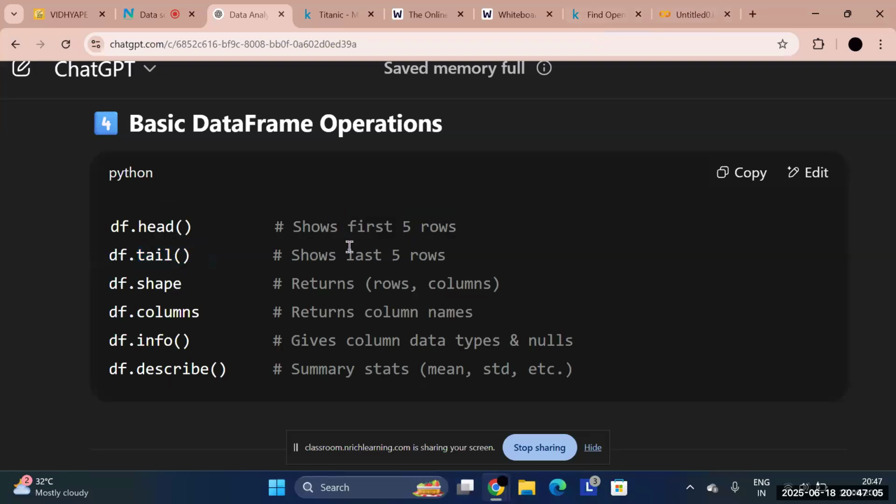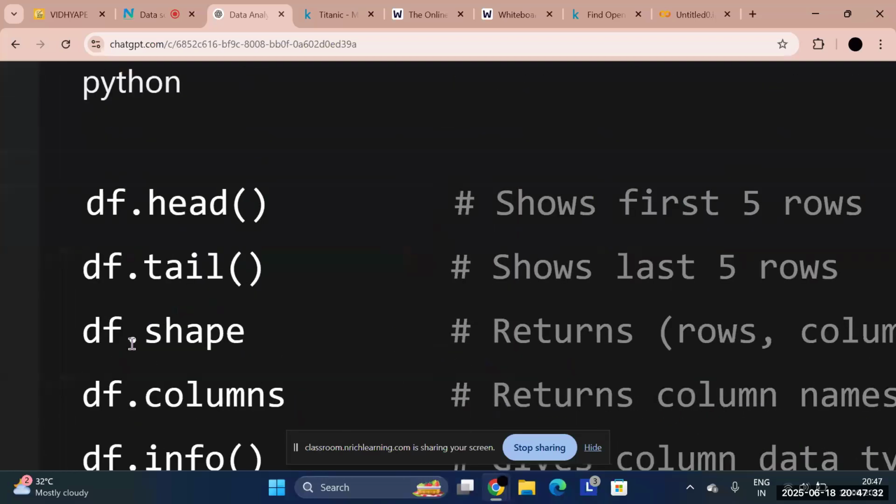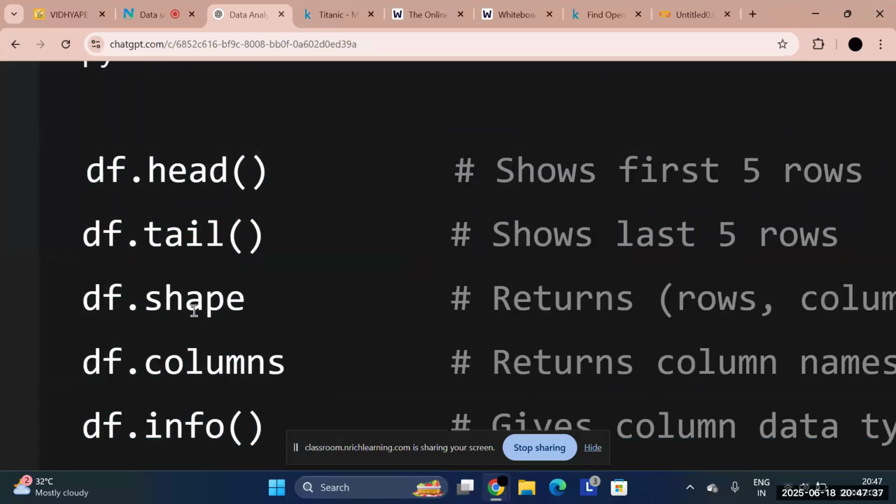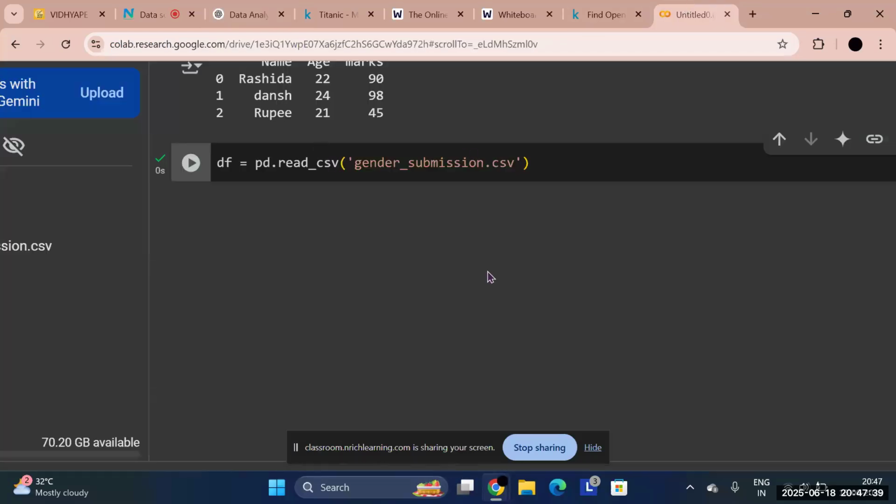Then tail will show me the last 5 rows of data. What will shape show me? It will return the number of rows and columns that the data file has. Columns will return all the column names. Info gives the column names, data types and null values. And describe will give me summary stats, which means mean, standard deviation and so on. For now, just remember these are the most important ones. Okay, so let's explore one by one.